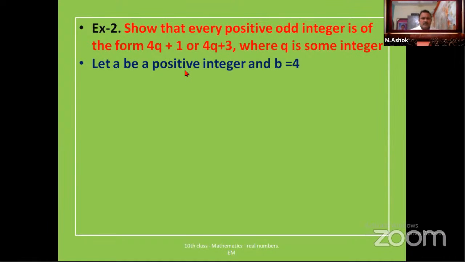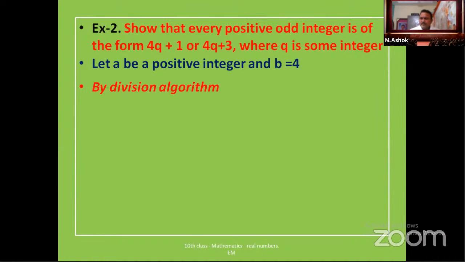In the previous example, I have taken b value as 2. Here I am taking b value as 4. Why? Here 4q is there. If 5q plus 1 is there, you have to choose b value as 5. So here you have to assume b value depending upon this value. Okay. Let a be a positive integer, and I am assuming b value as 4.